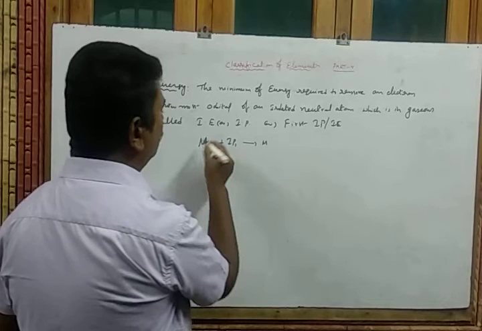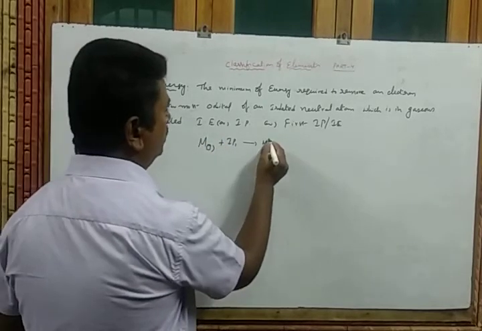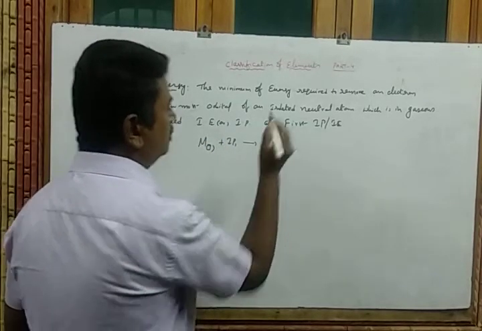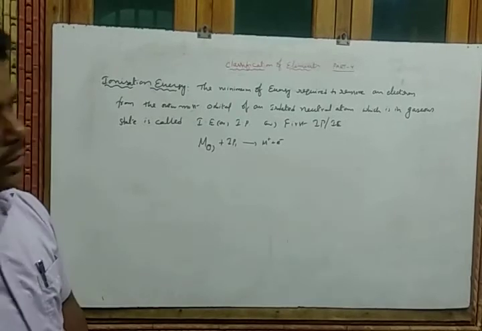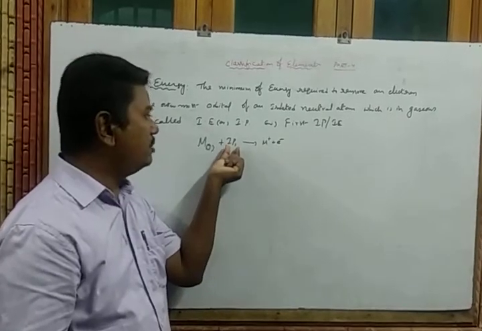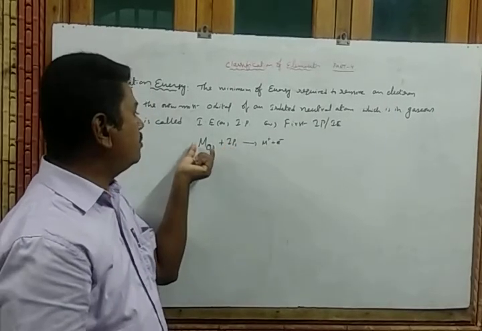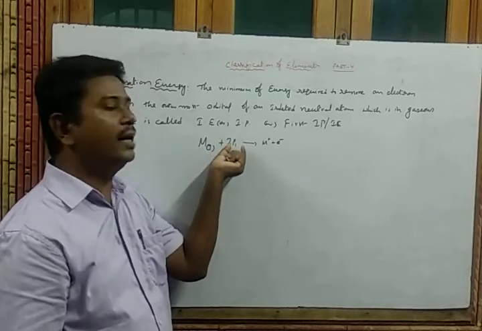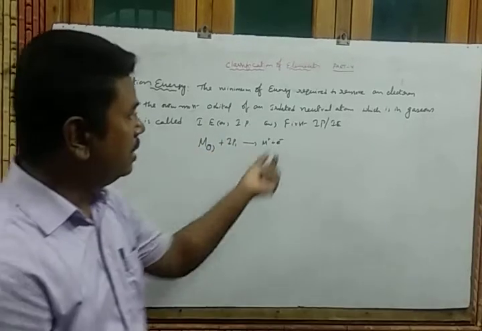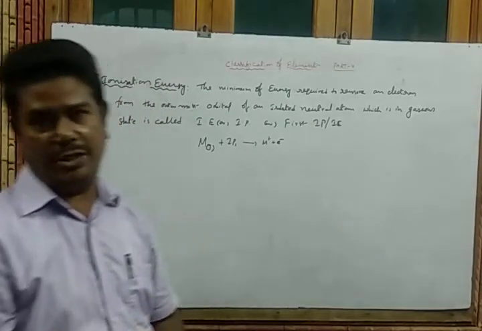One electron is lost by this atom, so it acquires a positive charge and becomes an ion. So this amount of energy required to remove the electron from the gaseous state atom is called the ionization potential or first ionization potential.